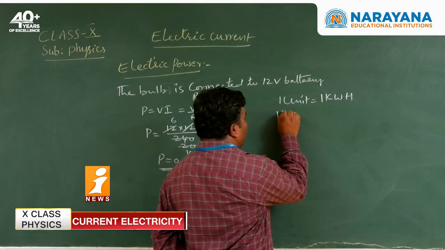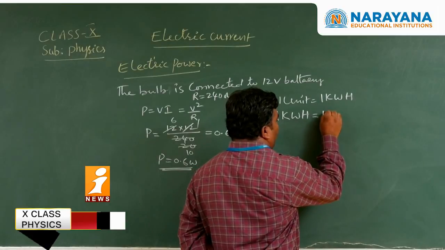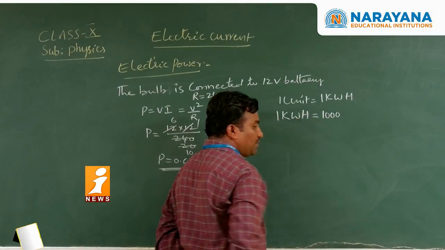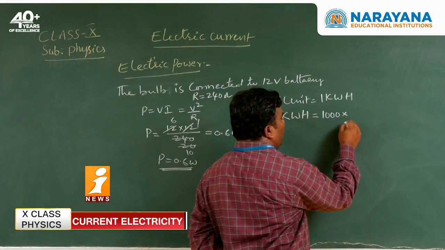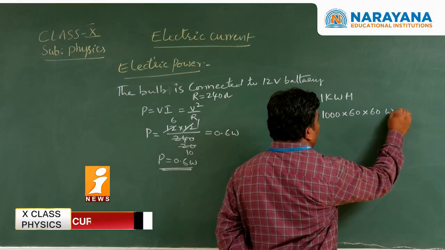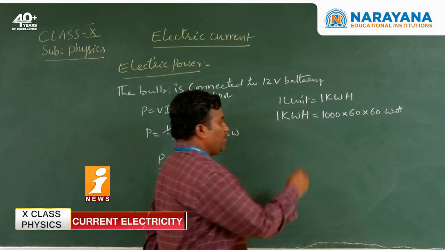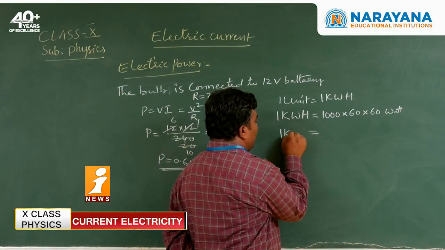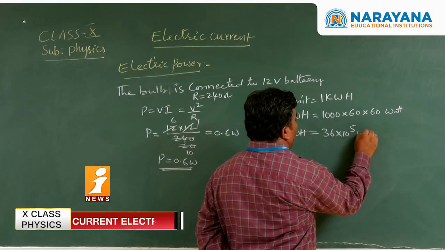What is 1 kilowatt hour? 1 kilowatt means 10 to the power of 3 or 1000 watt, and an hour means 60 minutes into 60 seconds. Finally, we are getting 1 kilowatt hour equal to 36 into 10 to the power of 5 watt-seconds.